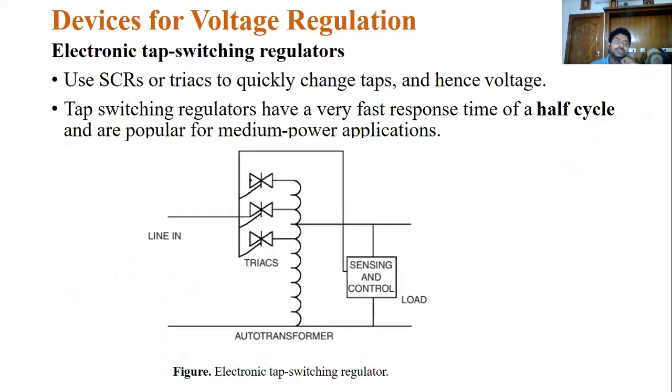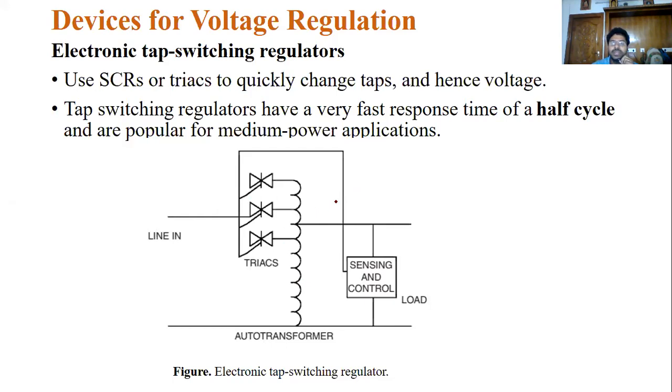Then another one is the electronic tap switching regulators. This is somewhat similar to the tap changing transformers, but here we are using electronic tap changing.